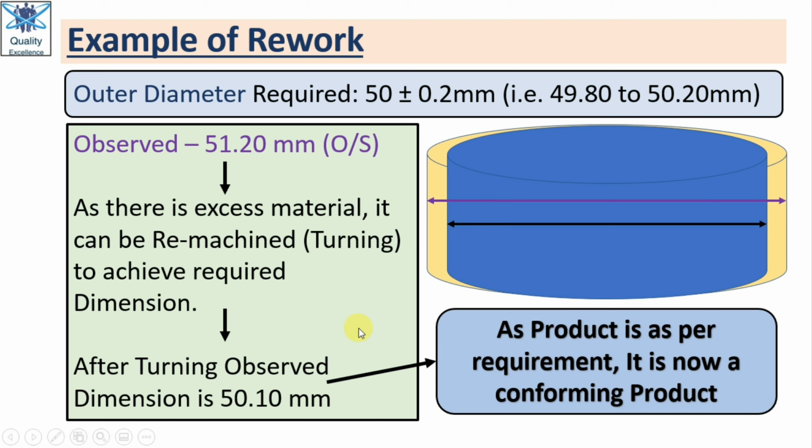So after this activity, this product is conforming to the requirement of the customer. This activity is termed as rework, because previously it was a non-conforming product, and after this activity, the product is conforming to the requirement of the customer. So this activity or action is termed as rework.